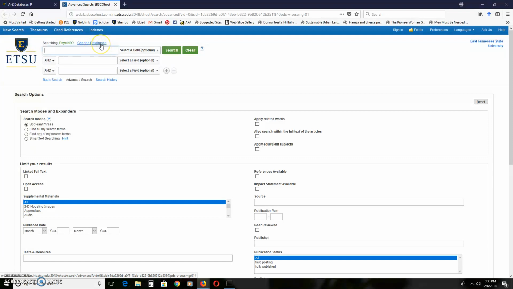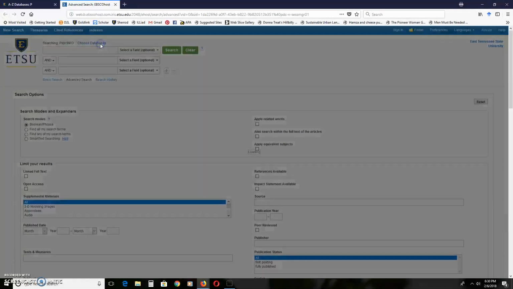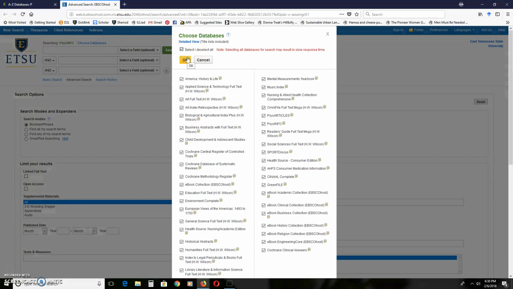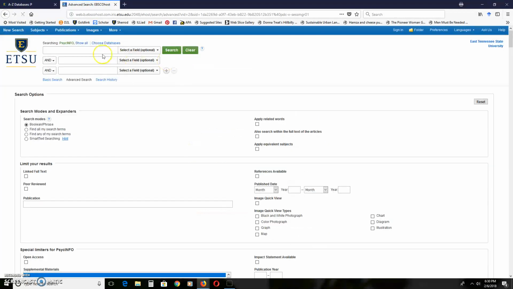We're going to do one other thing before we start searching. I'm going to choose databases, clicking select all, and this is selecting all the EBSCO databases. EBSCO is the one who owns PsycInfo, and we're adding all their other databases. And so it's getting quite a few. This is a pretty good one. Like I said, the university has stopped carrying Communication Abstracts, but this one will work fine.